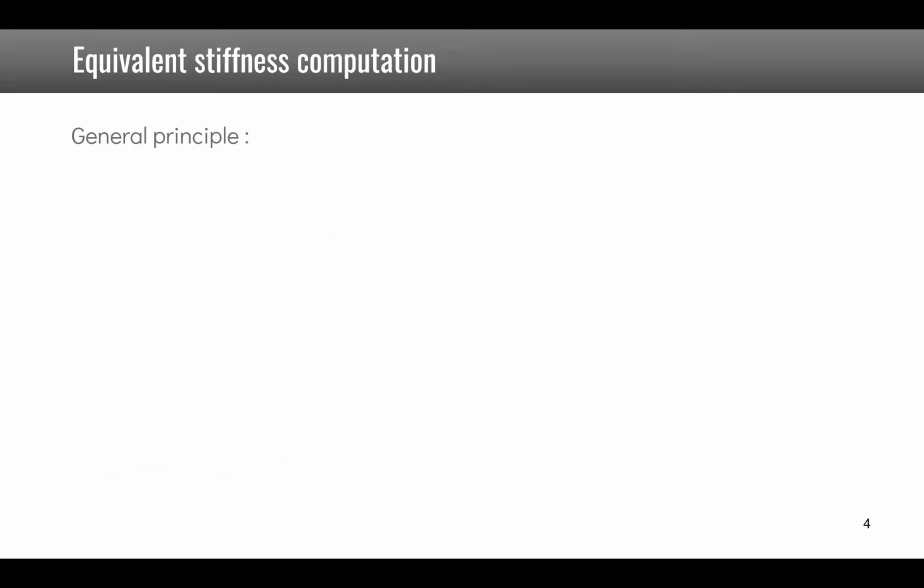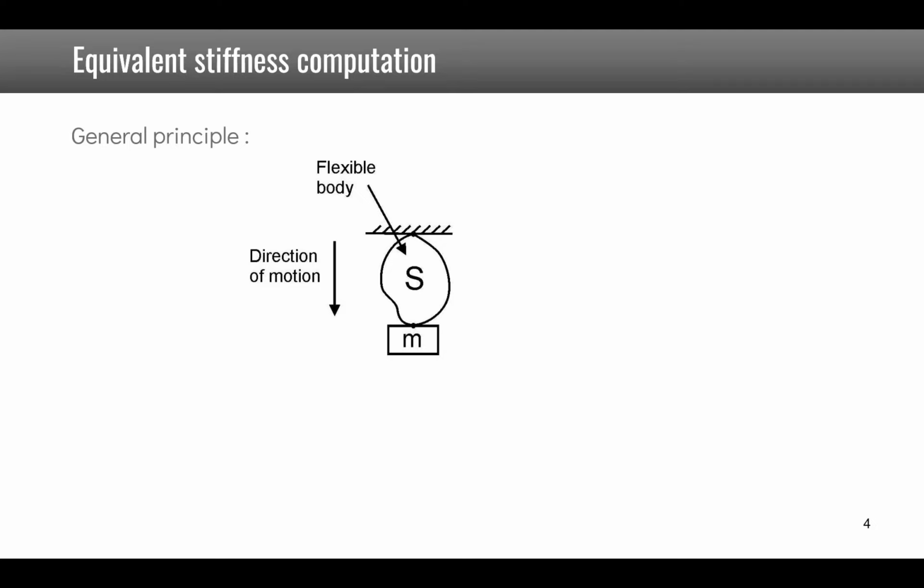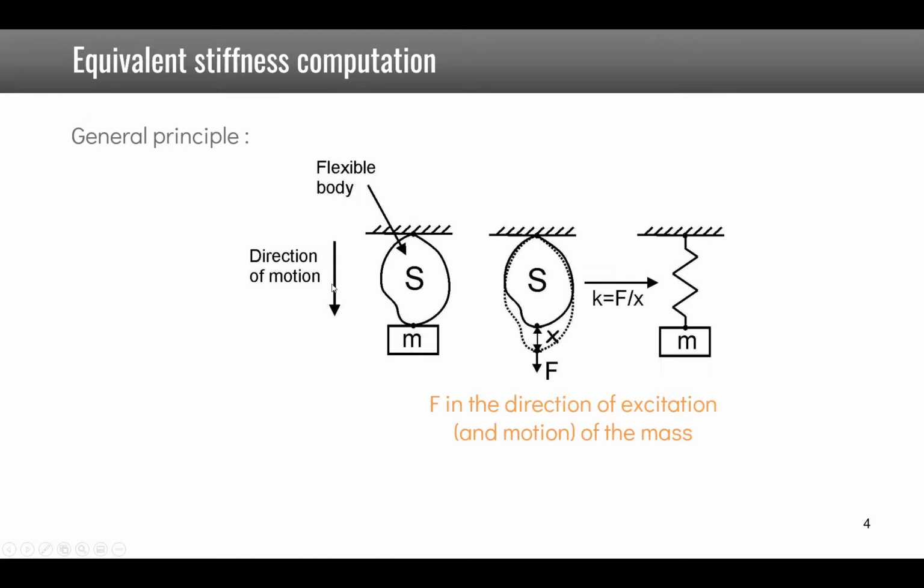For equivalent stiffness computation, the general principle is, if we consider a body with arbitrary shape, a flexible body, and we have a mass hanging from it, we have the direction of motion here of the system. We can replace the mass by a force applied at the location of the mass and in the direction of excitation and motion of the mass. By doing that, we can compute what is the resulting displacement, and the equivalent stiffness will be given by the ratio of the force applied by the resulting displacement.